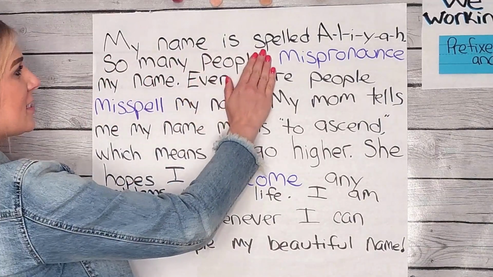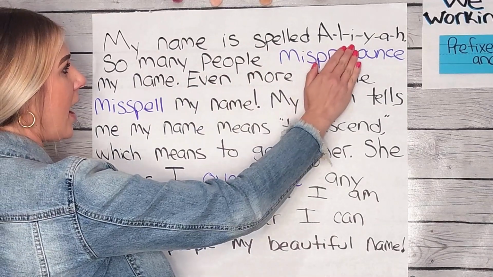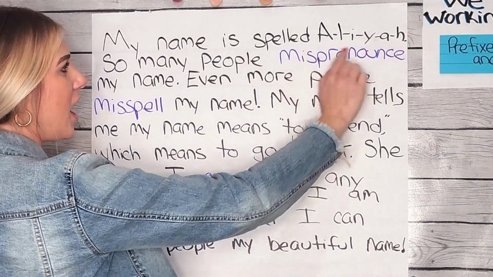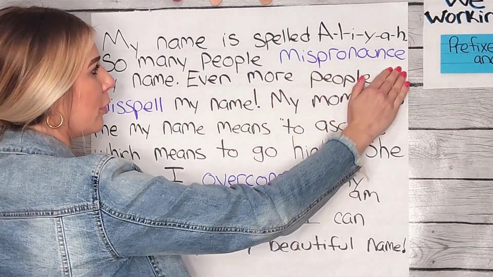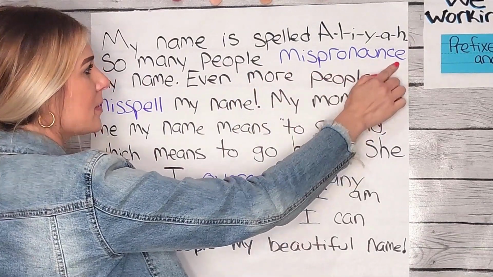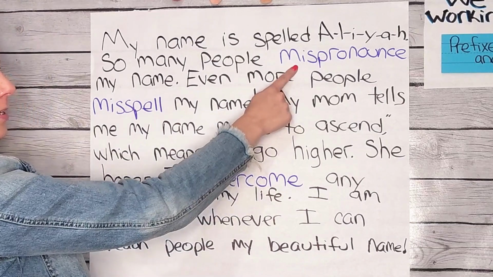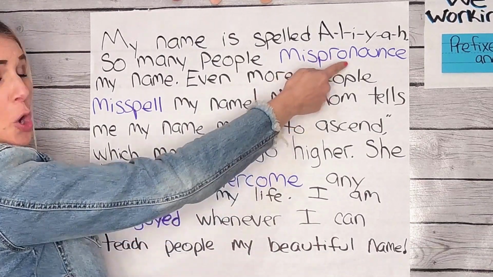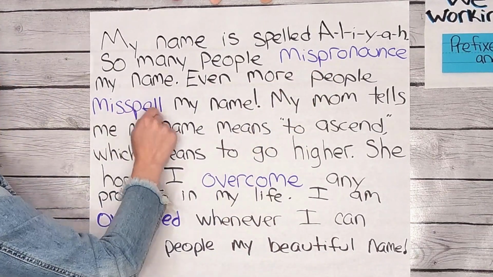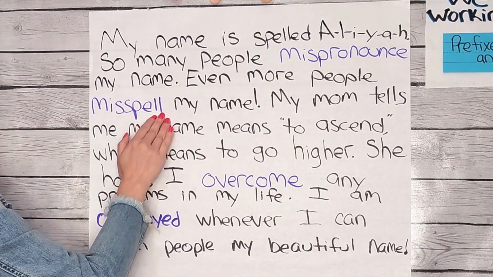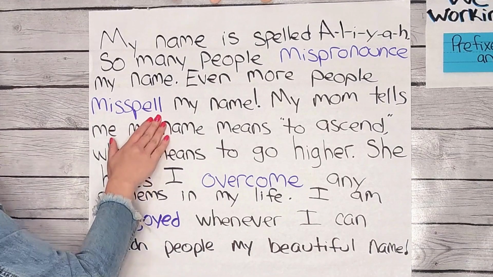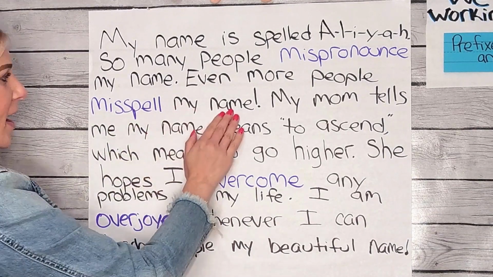My name is spelled A-L-I-Y-A-H, Aaliyah. So many people mispronounce. I know miss means not, so they don't pronounce my name. Even more people misspell, or don't spell correctly my name.